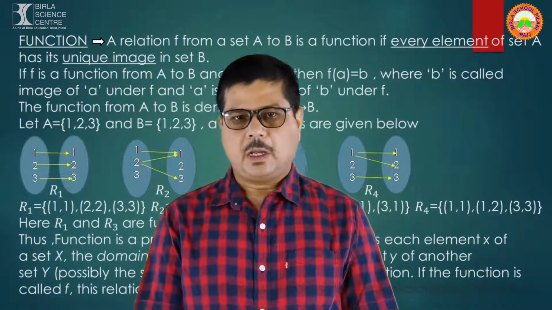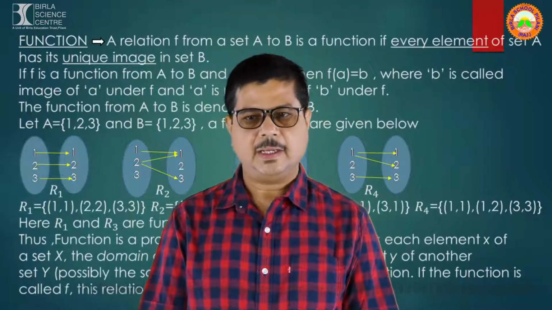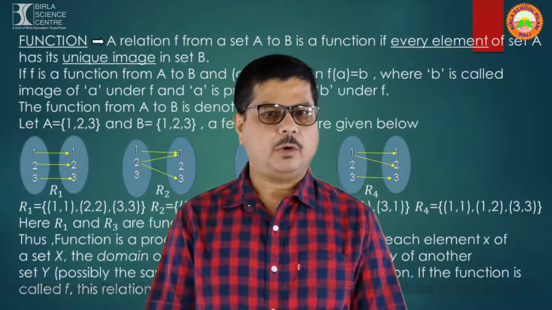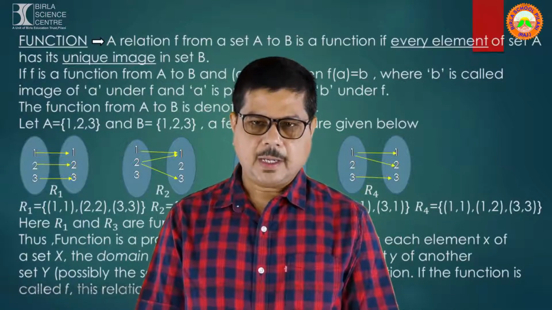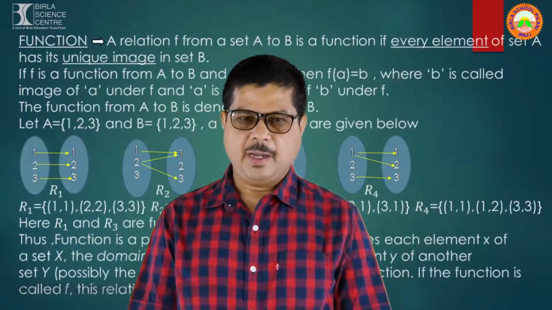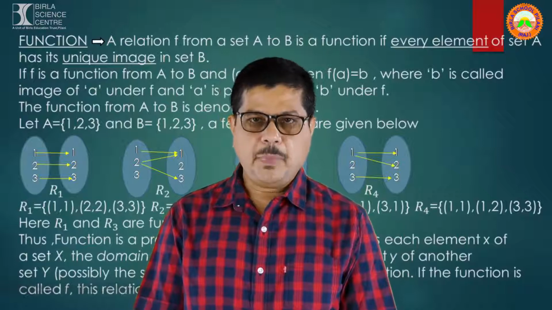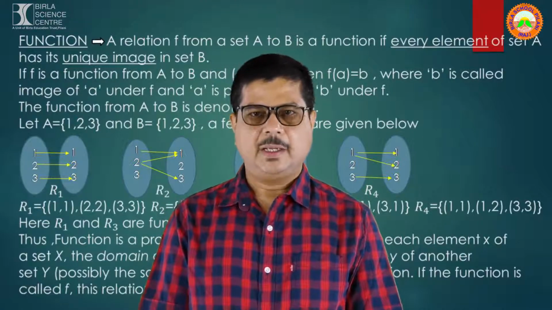Function. A relation f from a set A to B is a function if every element of set A has its unique image in set B. Here I have underlined two words, every and unique. It means from set A, every element must have a unique image in set B.